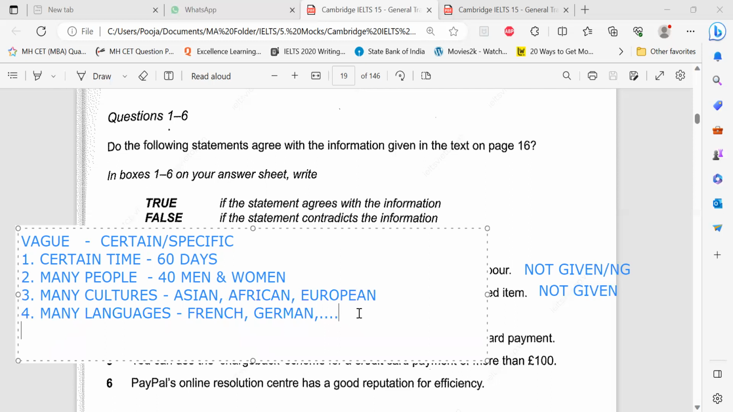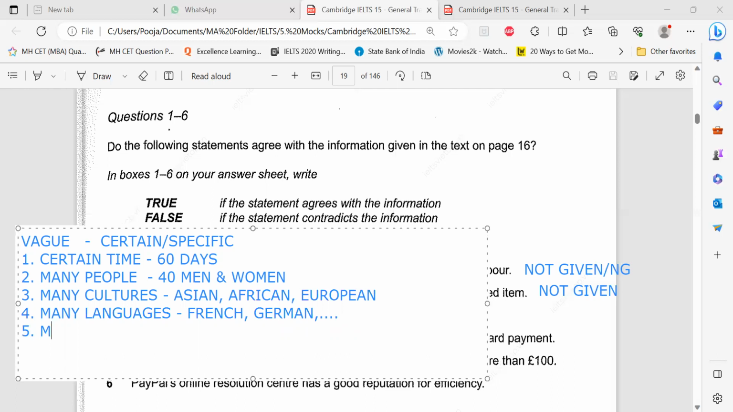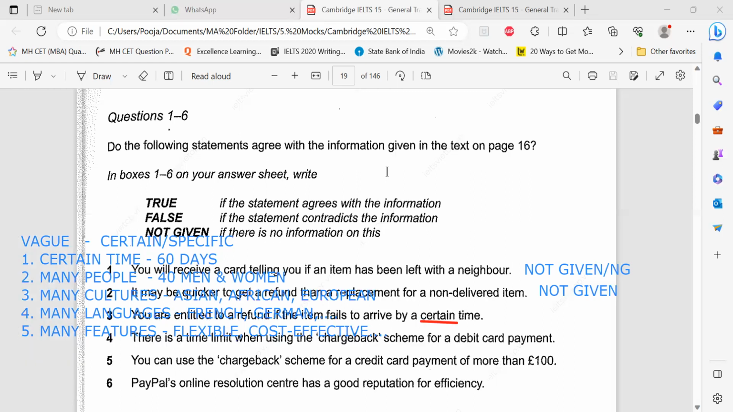You understand? For example, here also there'll be many features. And they might say that it is flexible, it's cost effective, so on and so forth. Got it? You should understand they're referring to the same thing. All right? Does this help? Yes. So here also we got this true. Okay. Can I erase this? Have you noted it parallelly? Yes.